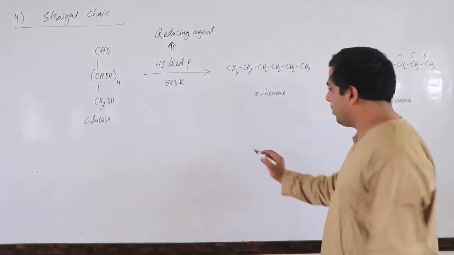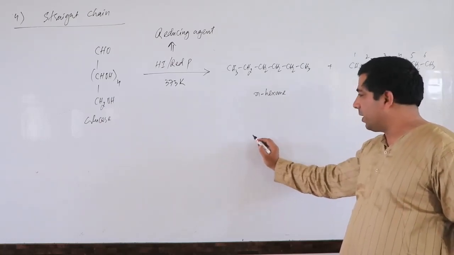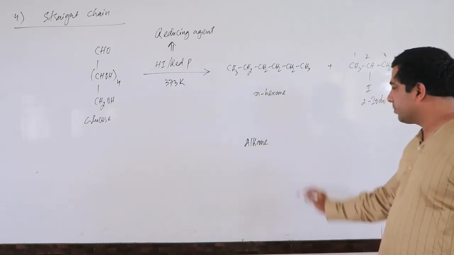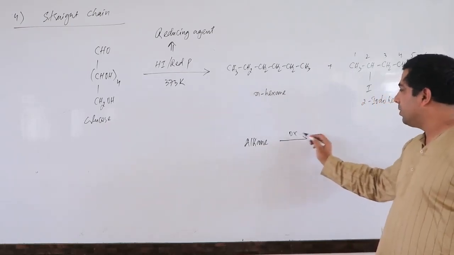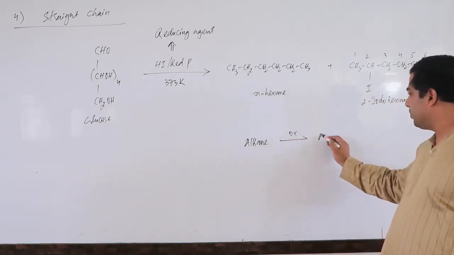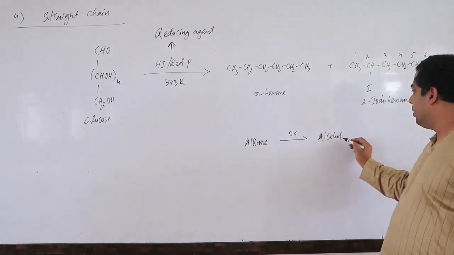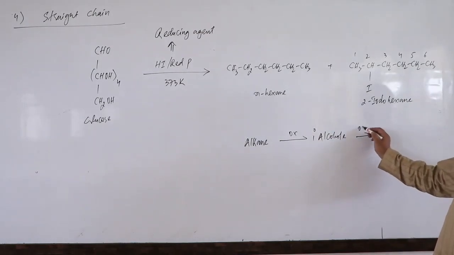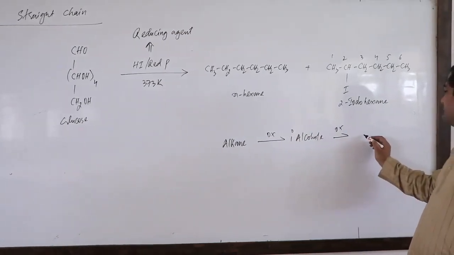Last time I told you something, if you remember. Alkane on oxidation gives me alcohol, let's suppose primary alcohol. Primary alcohol on oxidation will definitely give me aldehyde.